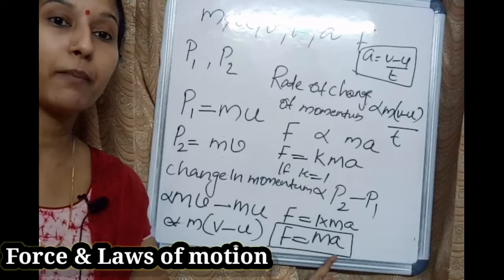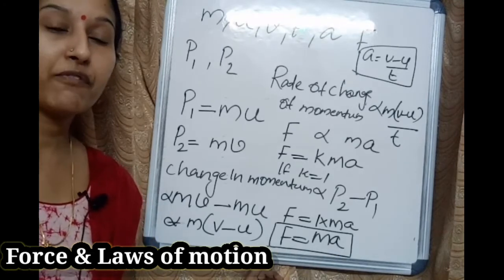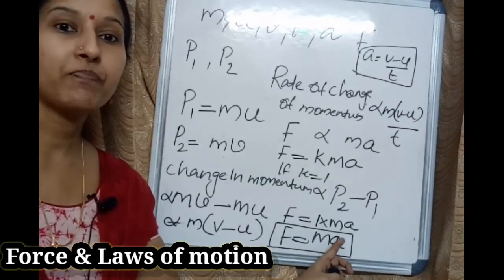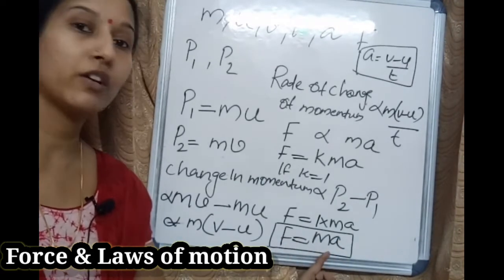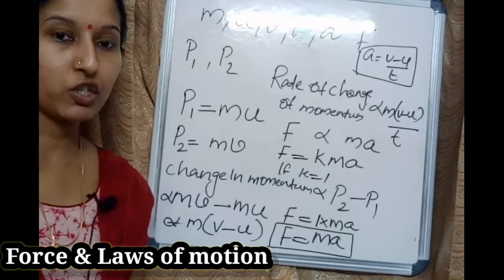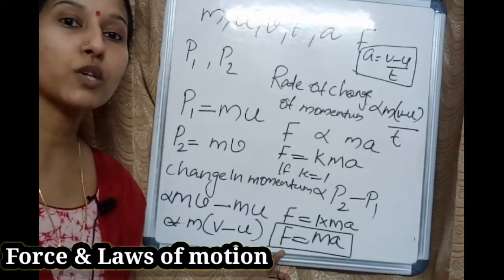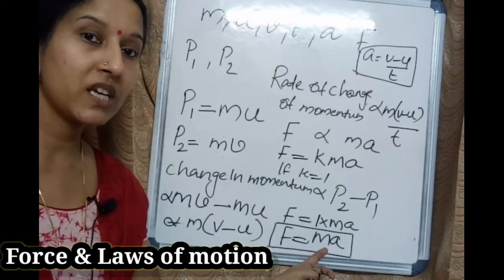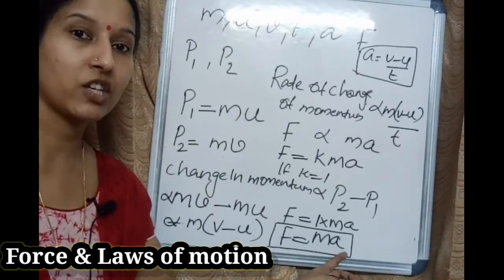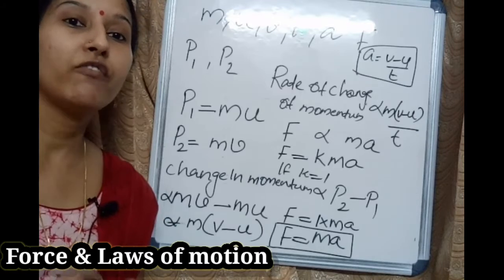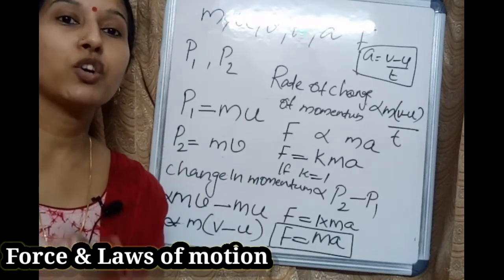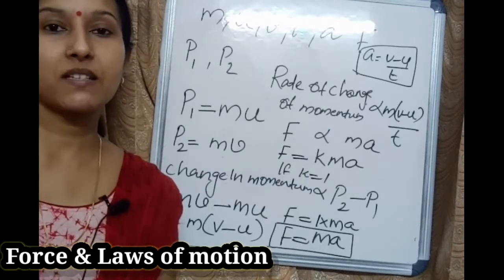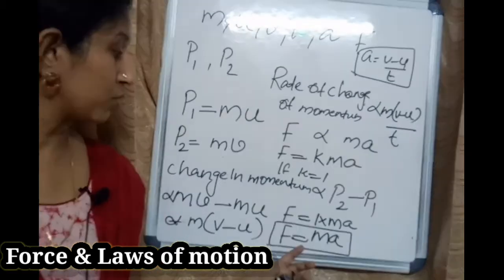F equals ma. Which means if we apply force on an object of mass m, that object changes its velocity. Change in velocity is acceleration. So by applying force we can change the velocity. If there is a change in velocity, that object gets acceleration. That is F equals ma.